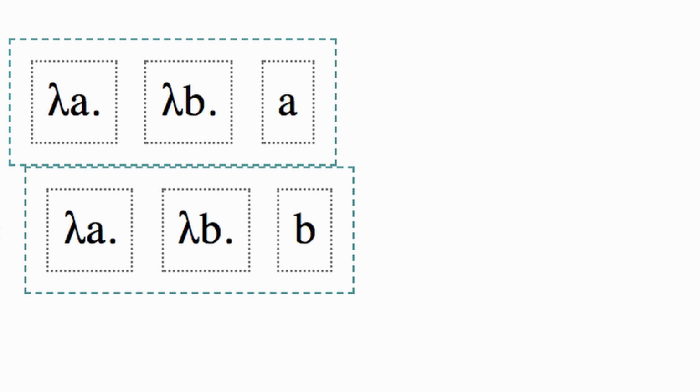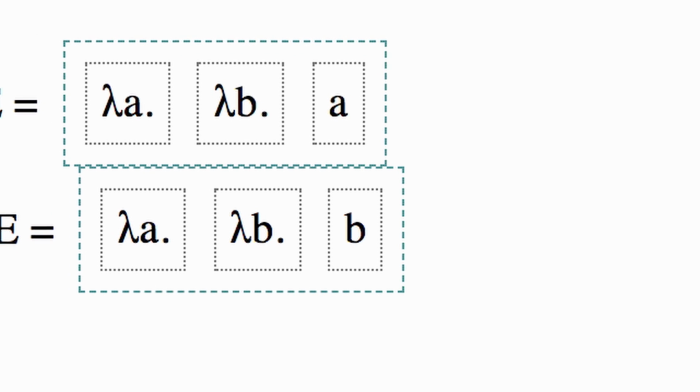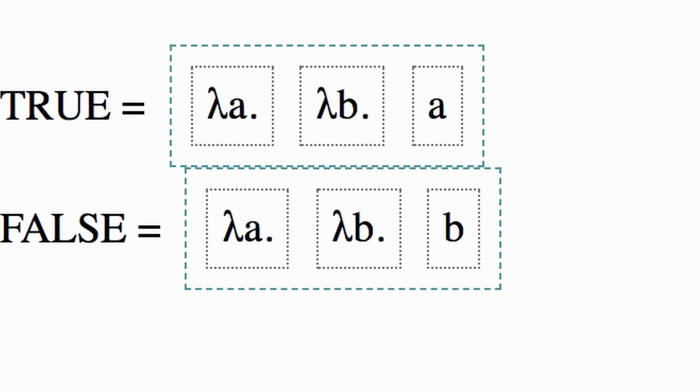We're not obligated to use all the variables we bound, so this is also a totally valid thing. It takes in A, takes in B, ignores B, and returns A. And now we're finally getting somewhere useful. So we have this function that takes in two values and returns the first one. Suppose we also made the function which takes in two values and returns the second one. And suppose we called one of them true and the other one false.